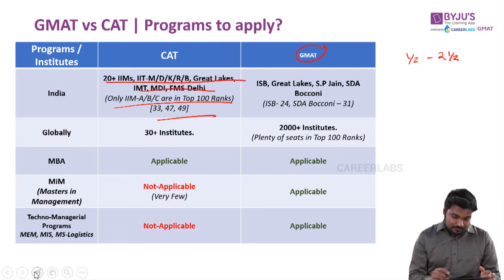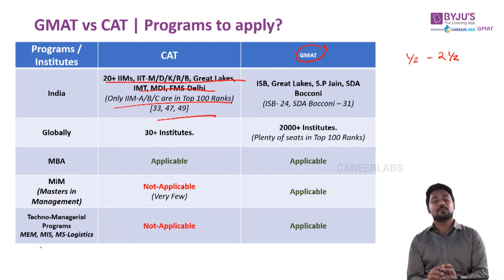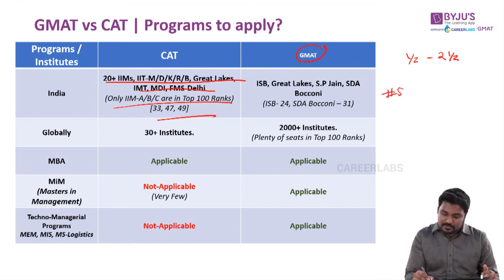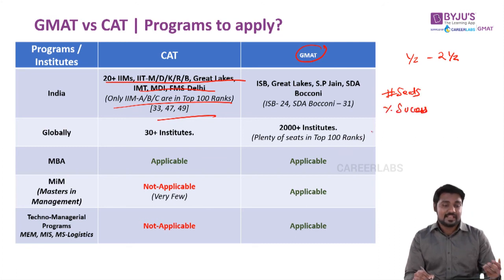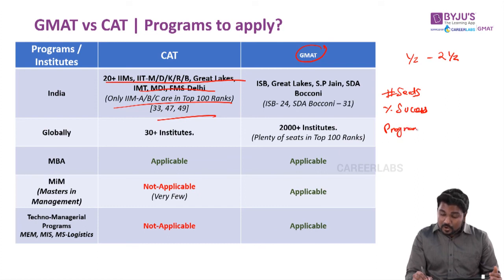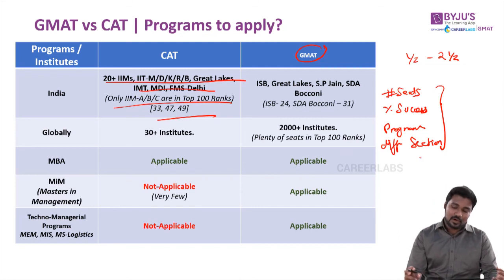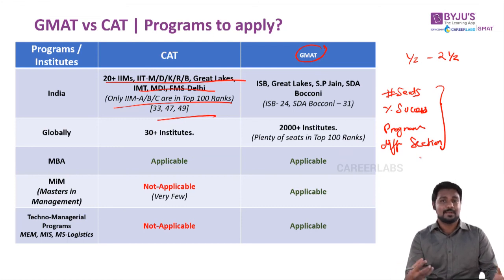Now finally, guys, this brings us to a conclusion: looking at overall statistics in terms of number of seats, in terms of the competition, which is called success percentage, in terms of the programs that you can apply to, or in terms of the difficulty of sections, on all these factors it's very clear that GMAT has a much higher chance of success, or is easier, or much more preferable and recommended compared to the CAT exam. So based on these facts, you can probably come to a conclusion that GMAT is relatively a much better choice compared to your CAT exam.